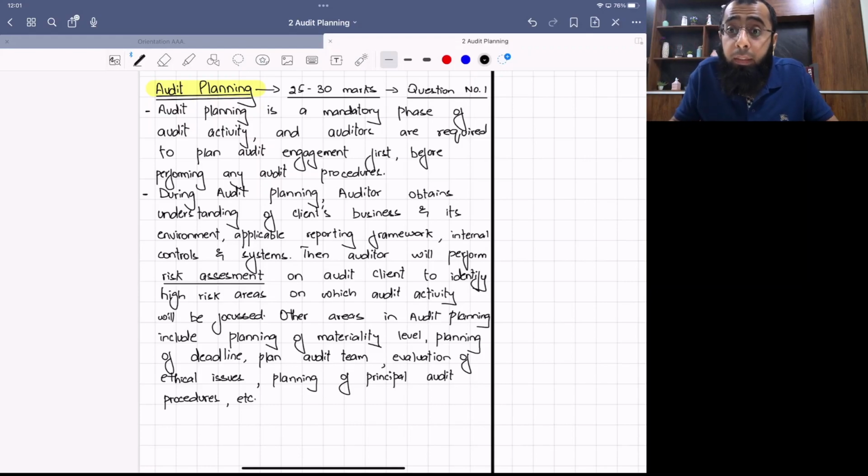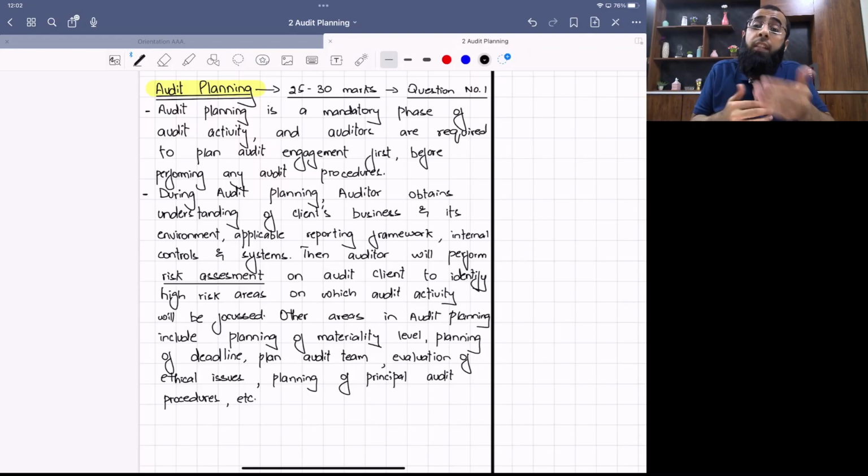Listen carefully. For the entire audit, for example, the materiality level is 100,000. So this 100,000 is not whole for the receivable. 100,000 is for the whole financial statement. So the team member who is going for the audit of receivable will be given a certain portion of this materiality level. While doing the audit of receivable, you can have a tolerance level up to $10,000. We have to make sure that the total of misstatements does not exceed the total materiality level of 100,000. So we break it down for each head.